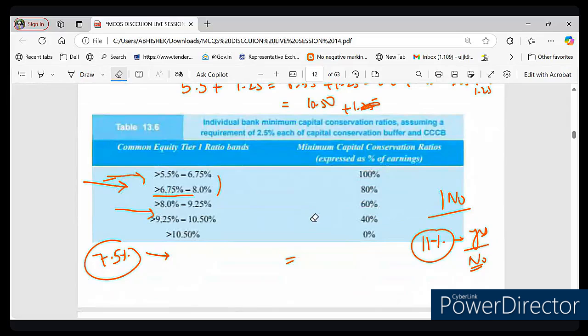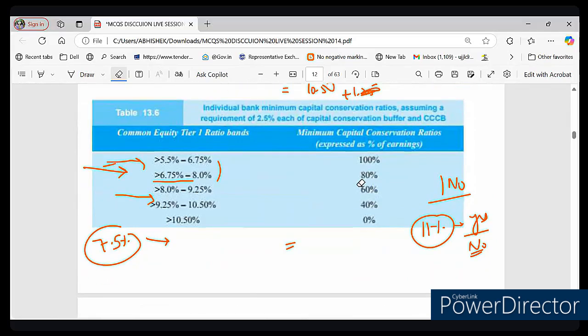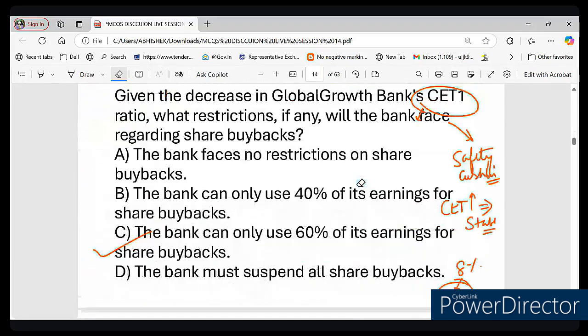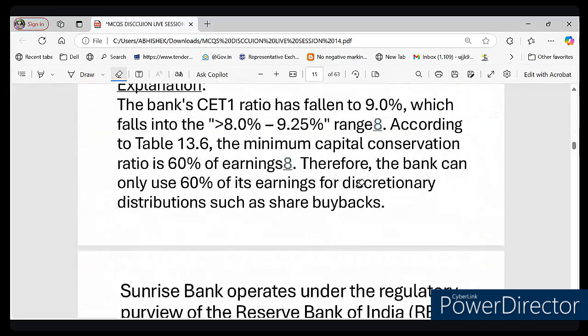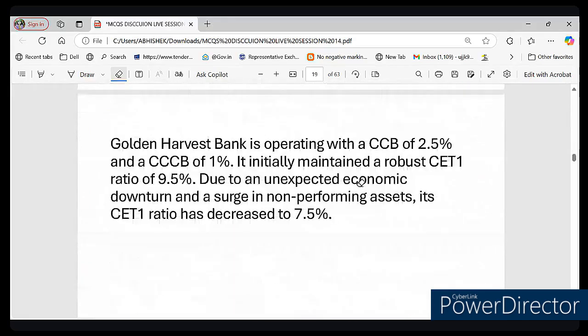And if CET1 drops further, the conservation ratio increases, reducing the amount it can distribute. So that is the point. Now let's see the next question, the last question regarding this.